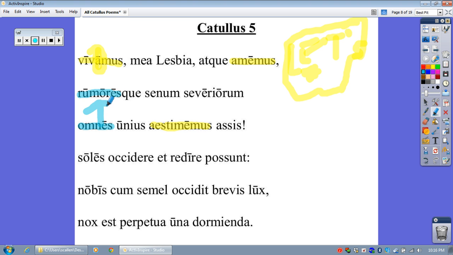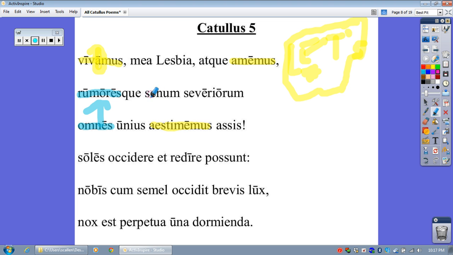All of the rumors. Senum severiorum. A-E-I-I-S. It's the genitive. Orum is plural. It's possessive. So these are genitive words here.